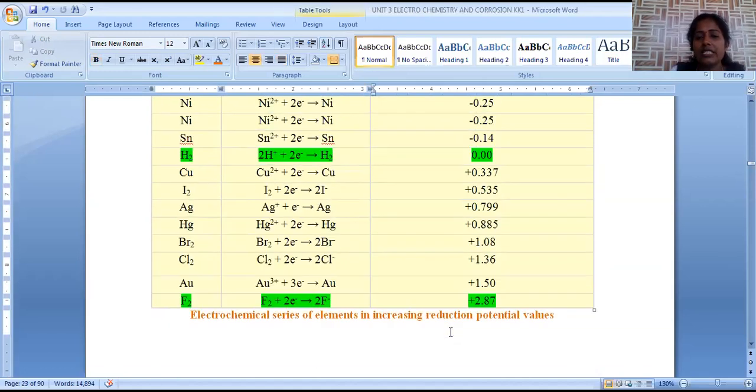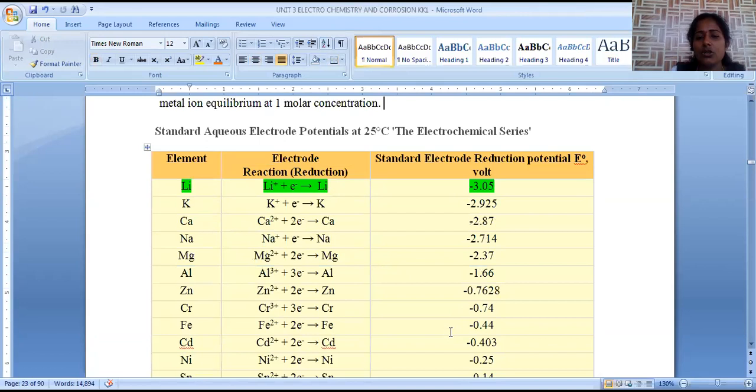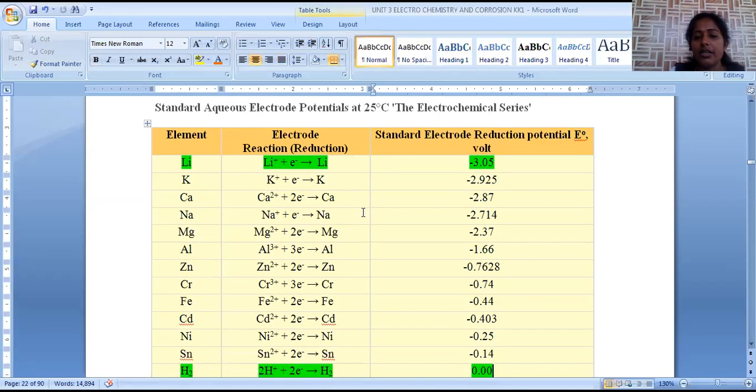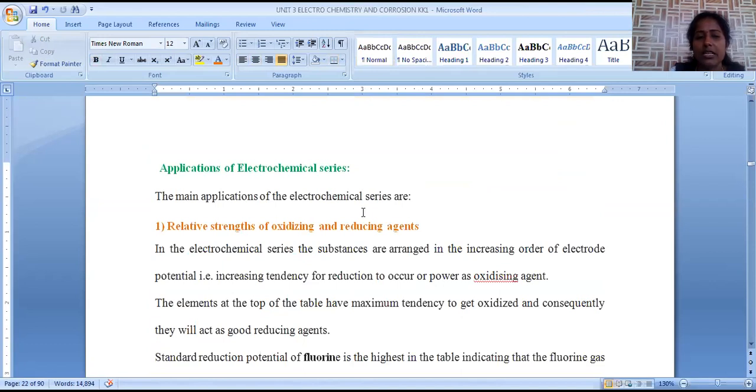Based on this, we can easily estimate that the highest oxidation tendency is given for lithium, and the highest reduction tendency is given for fluorine. The strong reducing agent will be lithium, and the strong oxidizing agent will be fluorine, based on this electrochemical series. Okay. So now let us see what are the important applications of this electrochemical series.